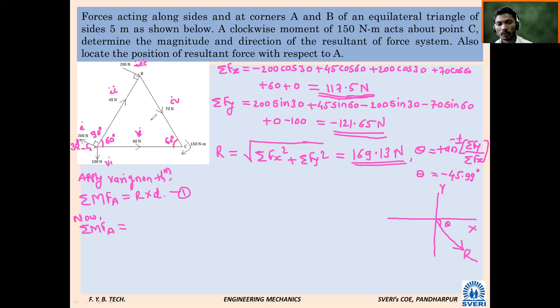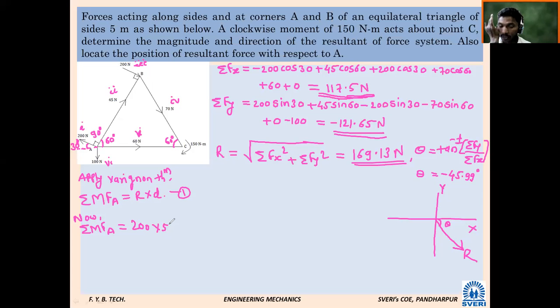Whatever moment will generate, will it be clockwise or anti-clockwise? Clockwise, sir. What is the side of the triangle? 5 meter. So what will be the moment? 200 into 5.